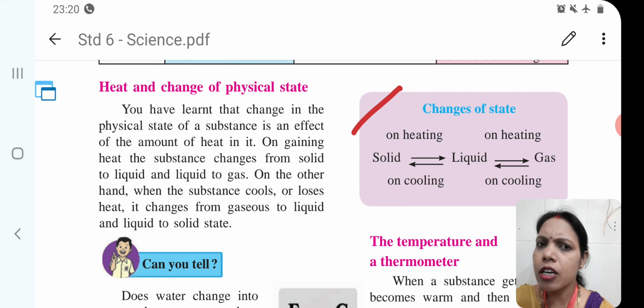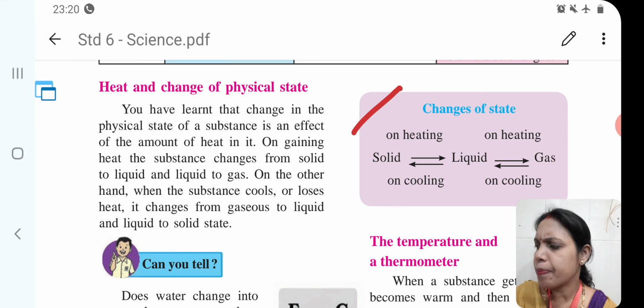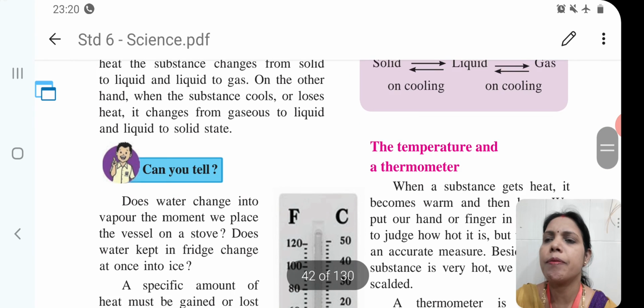So children, when a gas cools, after some time it converts into liquid state, and when the liquid cools down, it comes into the solid state. Then the next one, the temperature and the thermometer.